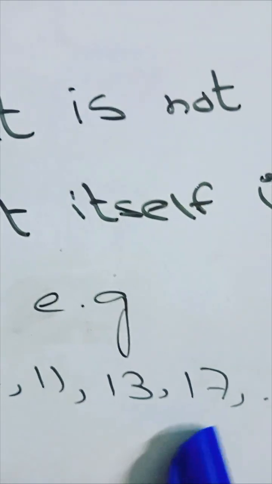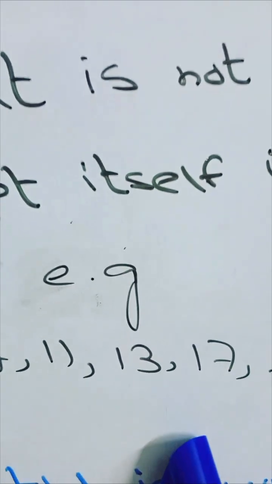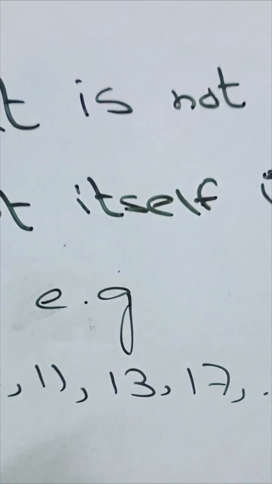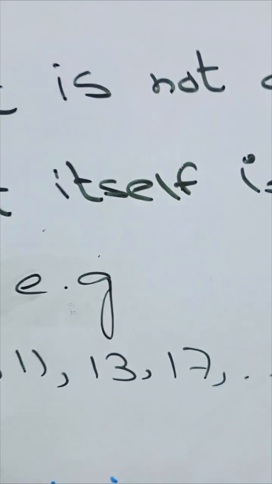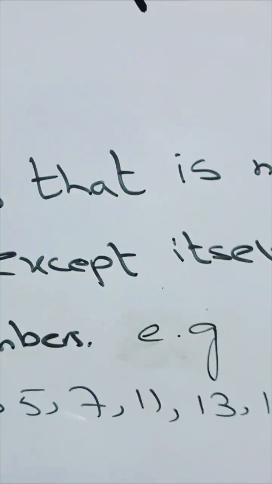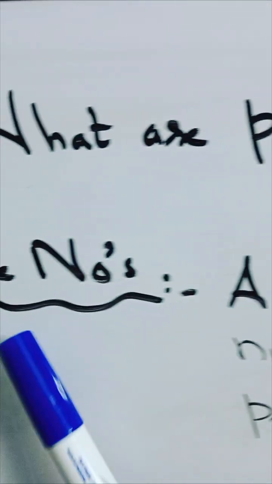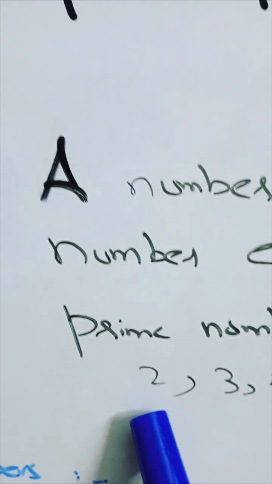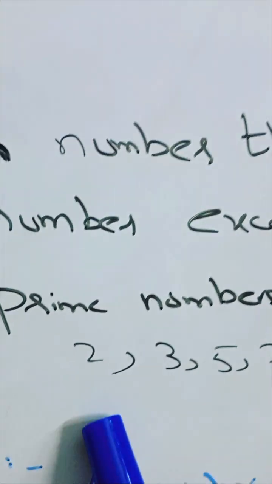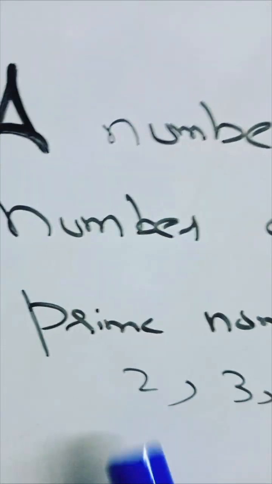Do we have 14, 15? No, because 14 is divisible by 2. It's an even number, and 15 is also divisible by 3. It's an odd number. So always remember that a number which is not divisible by any number except itself is known as a prime number, except 2. 2 is an even number also, and 2 is also a prime number. So don't forget, you must learn it.